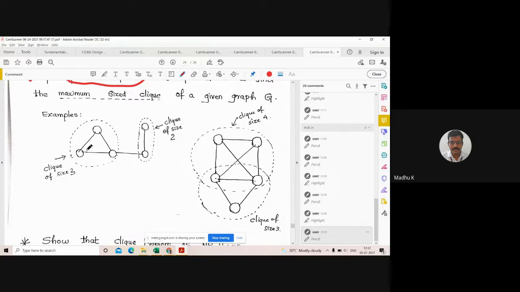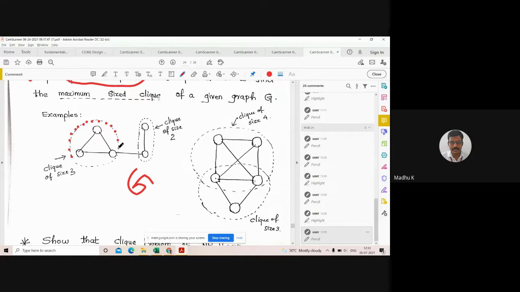You can note this portion. What is this? This is a subgraph. This is the full graph G and there exists a subgraph. What is the property of that subgraph?